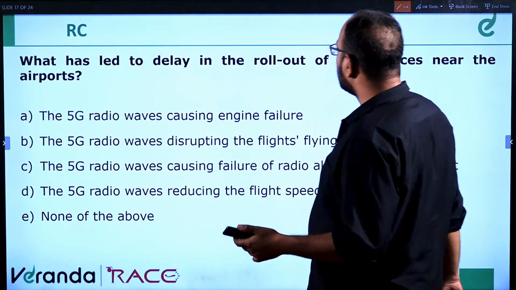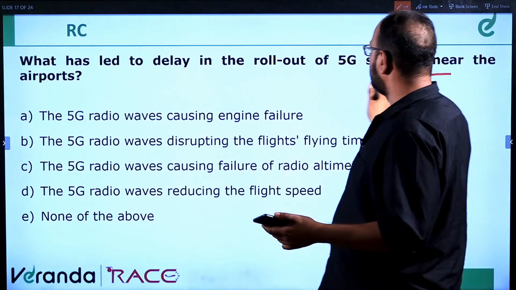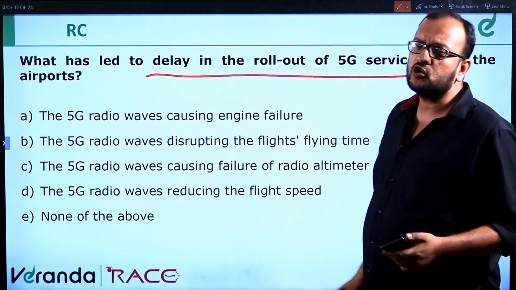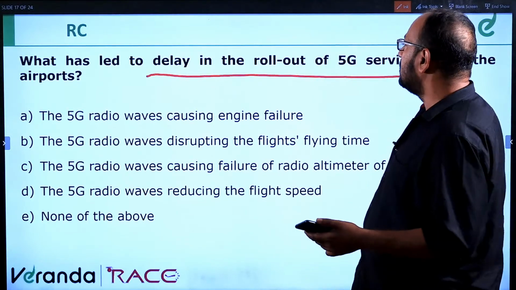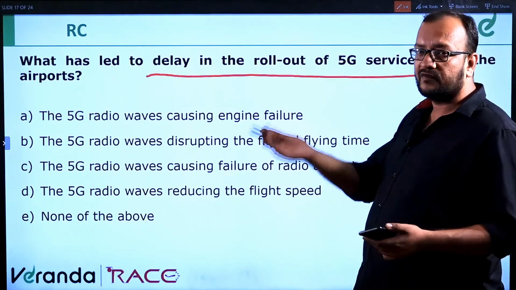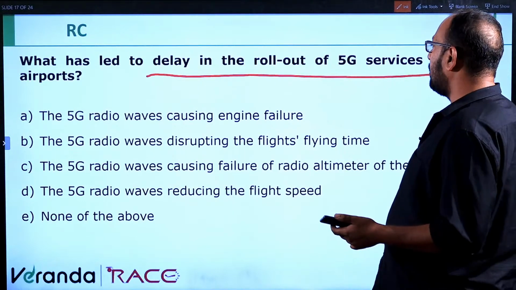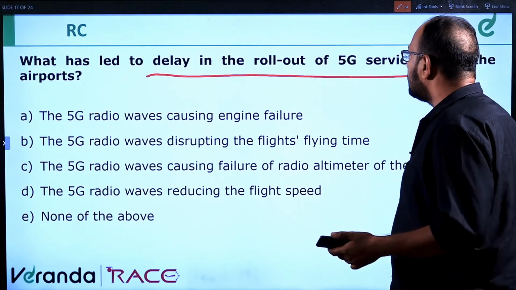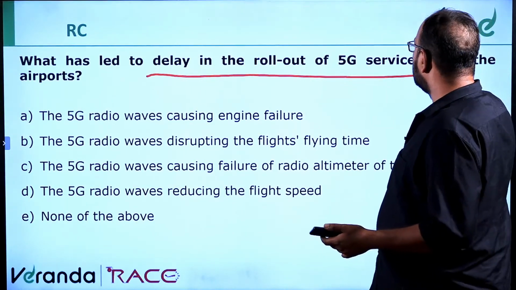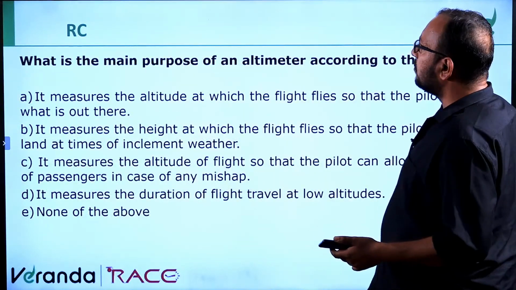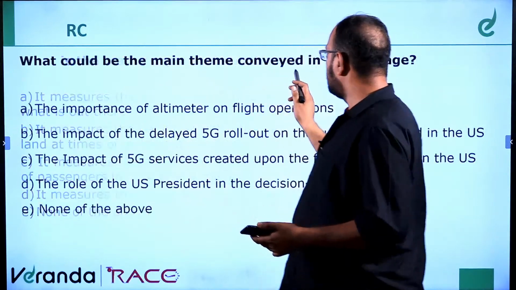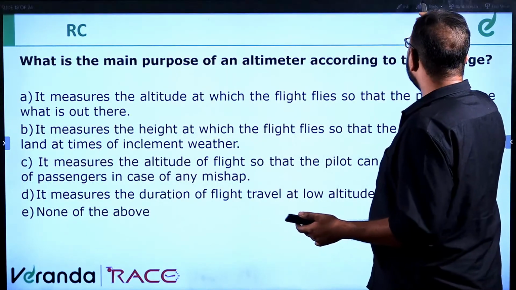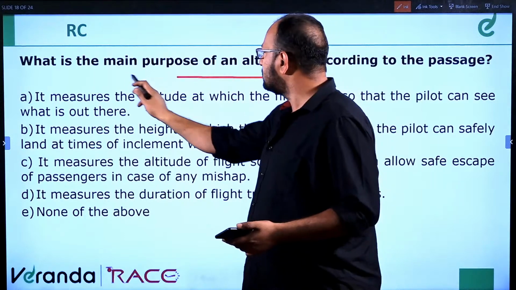What has led to the delay in the rollout of 5G services? Delay in rollout means delay in the introduction of 5G services. Two questions we have understood: the bid of the 5G spectrum and the delay in the rollout of 5G services. Next question: what is the main purpose of an altimeter?